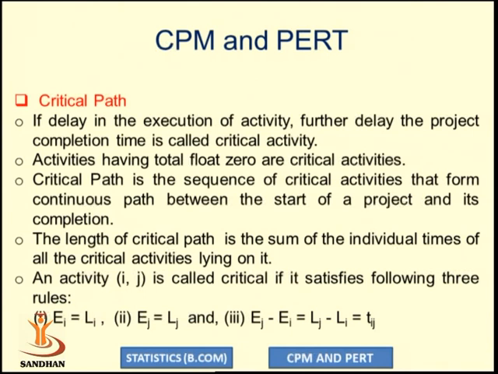Third, the difference of earliest occurrence times Ej minus Ei, and the difference of latest occurrence times Lj minus Li, should be equal to the duration of the activity Tij. If these three conditions are satisfied, then and only then is our activity ij called critical. If any of these conditions is not satisfied, then the activity ij is called non-critical.